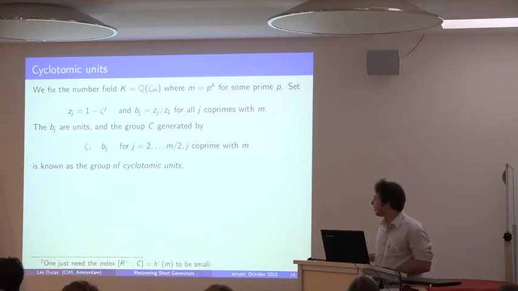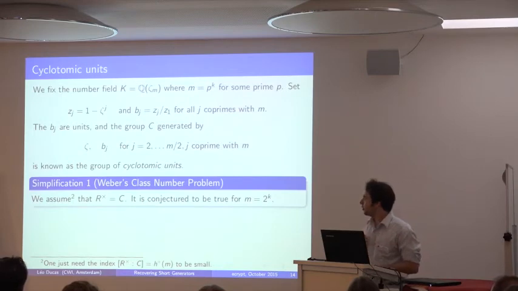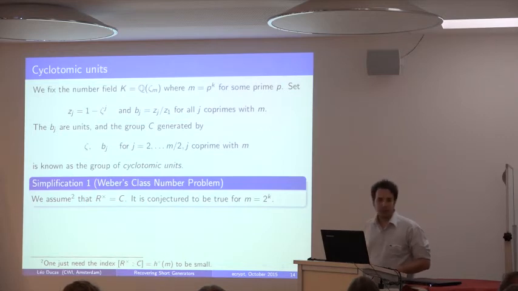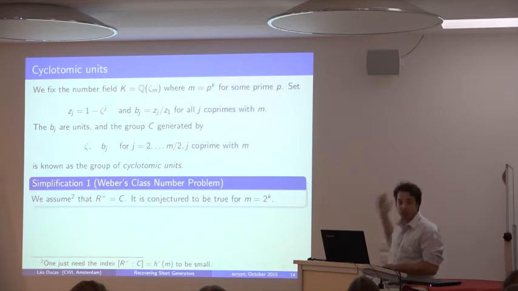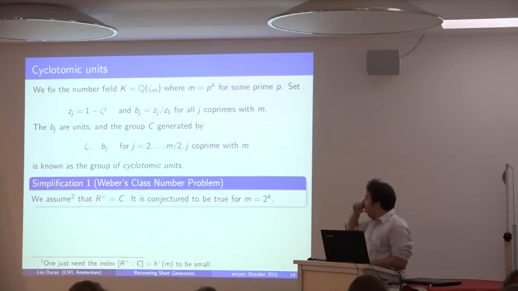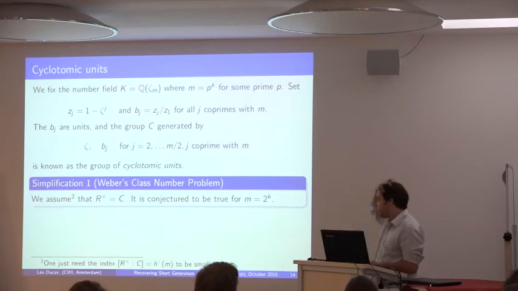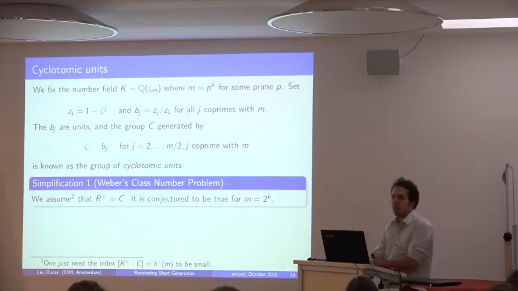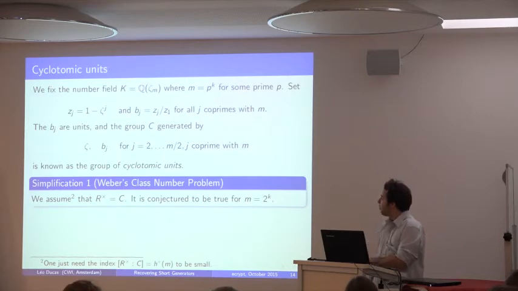So that's this assumption. We're going to make this first simplification. We're just going to believe that this group of units is just all the units. It's conjectured to be the case. It's been verified up to, I think, m equal 1024, when m is a power of 2. It's also conjectured more generally that this number is actually very small. Even if you take a prime m up to 150, I think the largest value we've ever found is 3. So if it's not larger than polynomial, then our claim still holds.